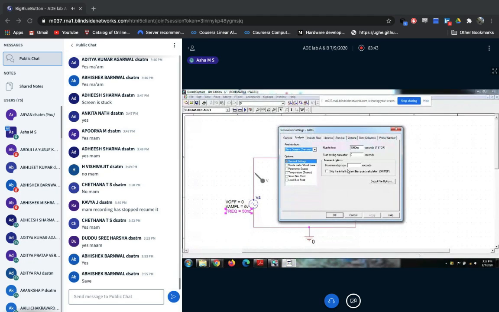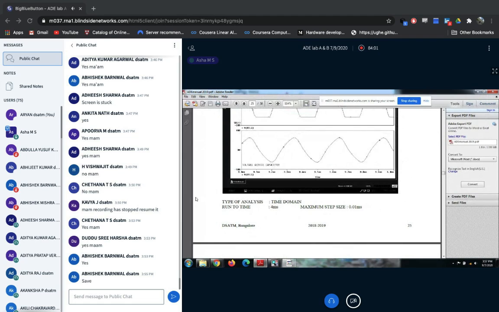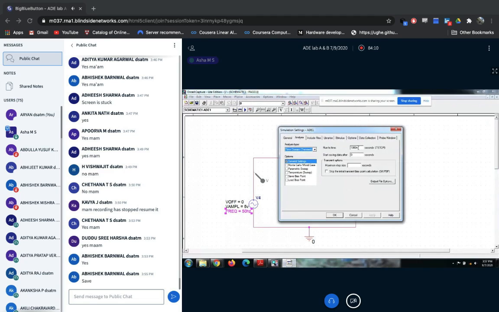Here you need to change the values. What are the values you need to change? You need to change the run to time value and the maximum step size. Run to time is 4 milliseconds. Maximum step size is 0.01 milliseconds. Then click on apply.